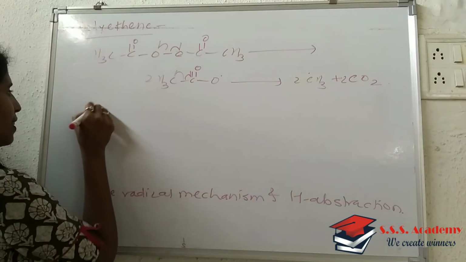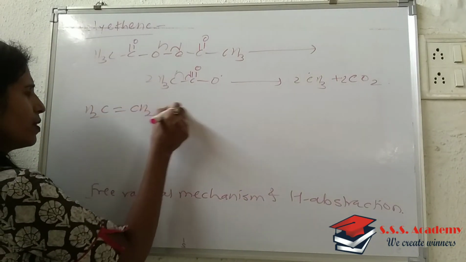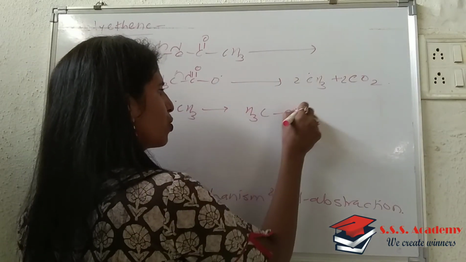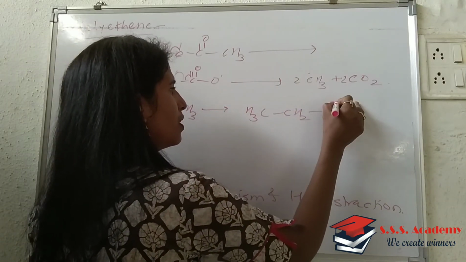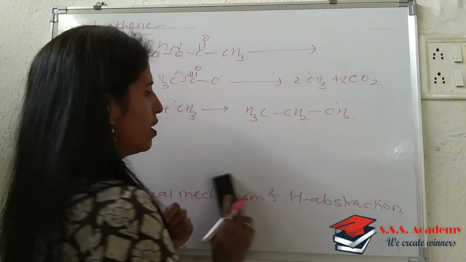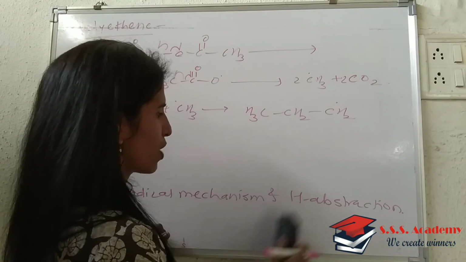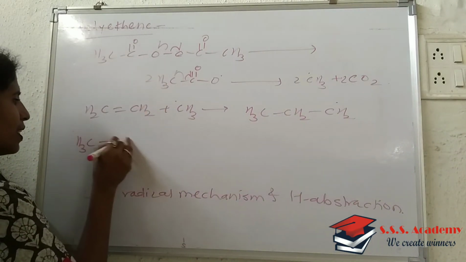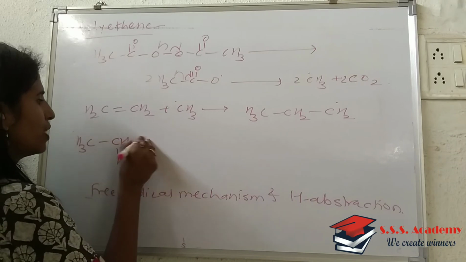That free radical then reacts with this ethene unit, and therefore it results in the formation of this kind of free radical. So where the hydrogen abstraction takes place, that will be seen. Suppose we take this CH3, then CH and CH and CH2.